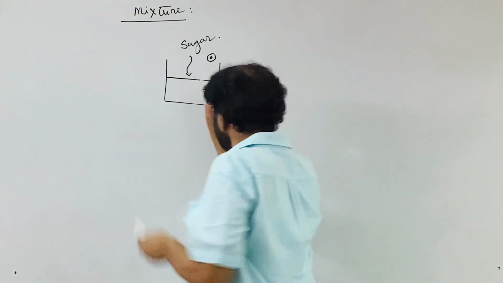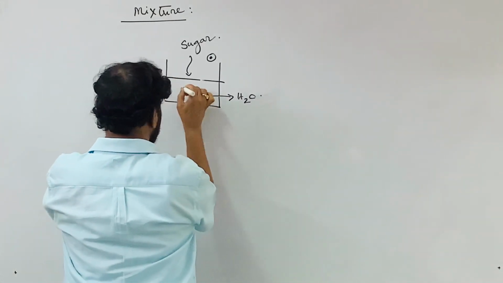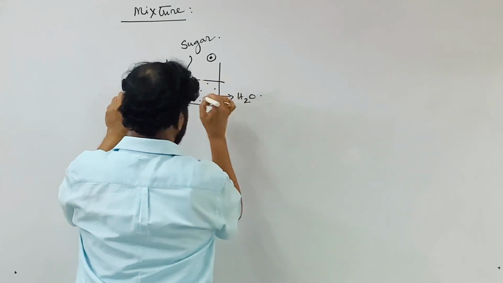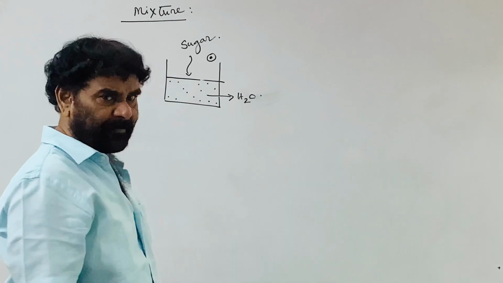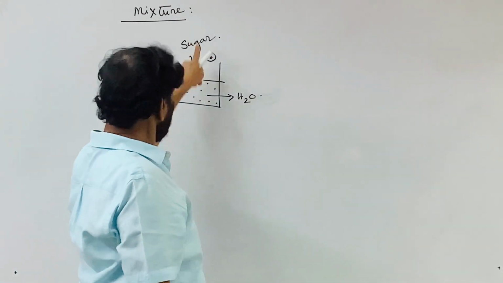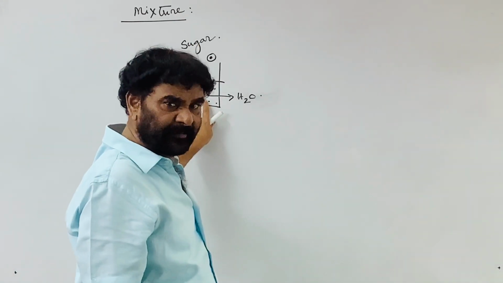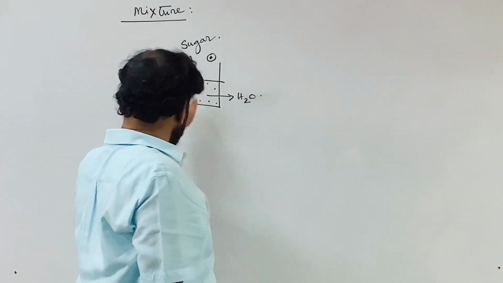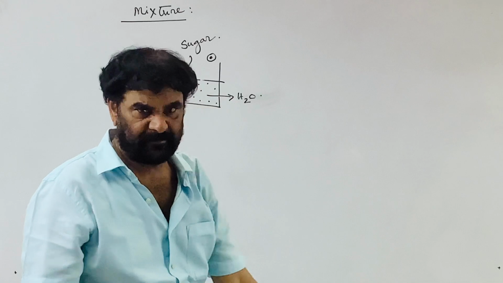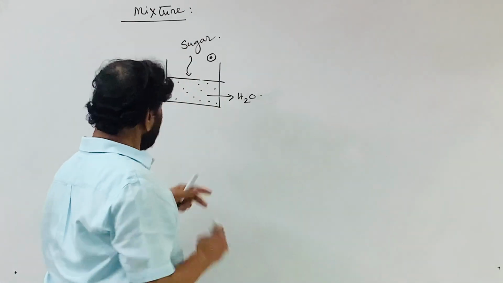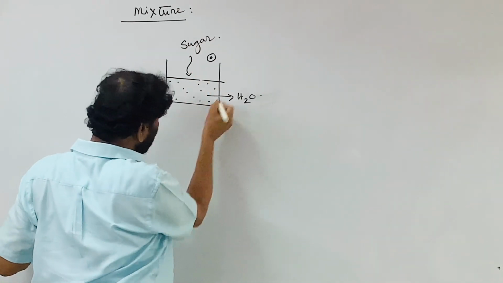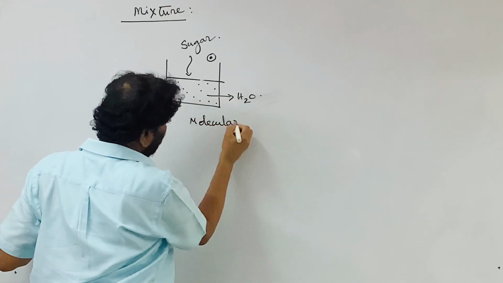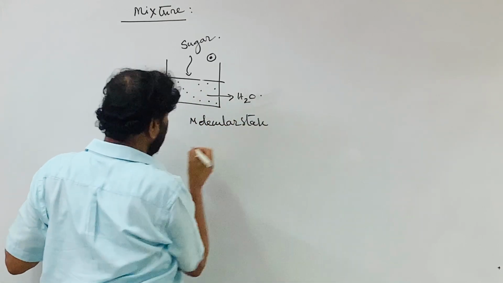When it is added, it dissolves and disperses in the molecular state without any chemical reaction. It is a system of two chemical components, one dispersed in the other. It is an example of a mixture. Here, sugar is distributed in the water in the molecular state.